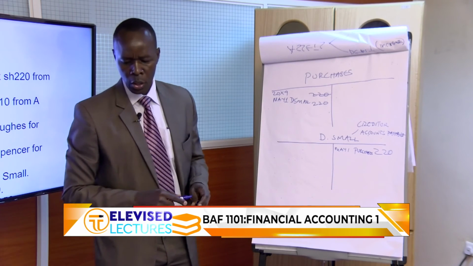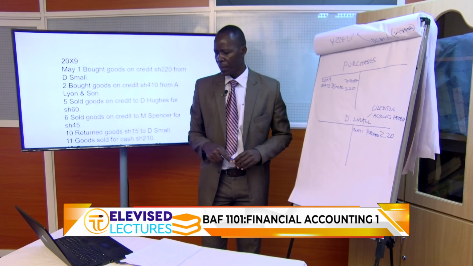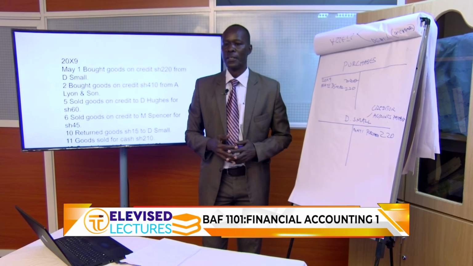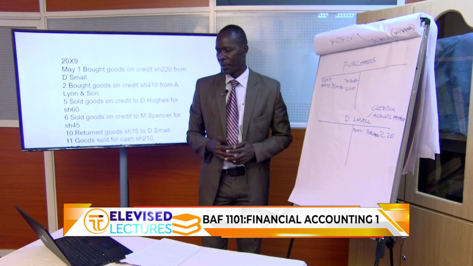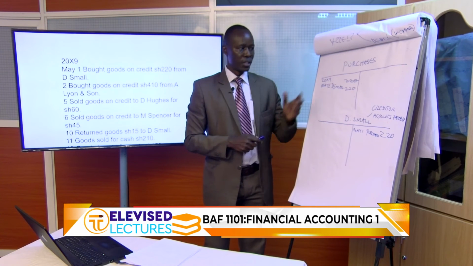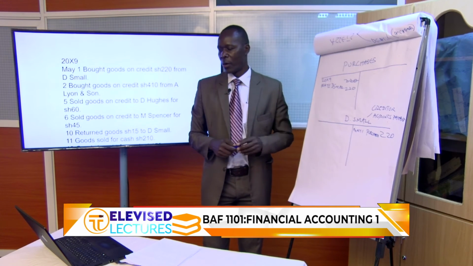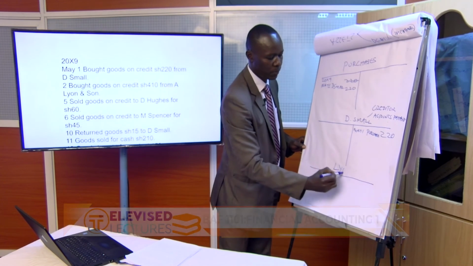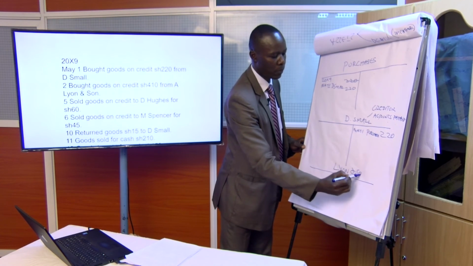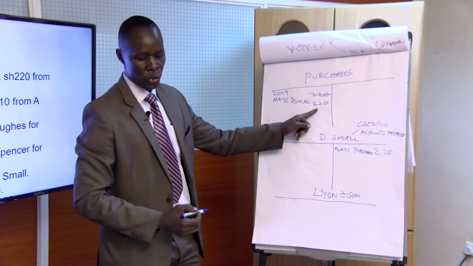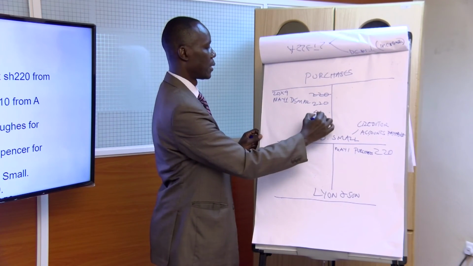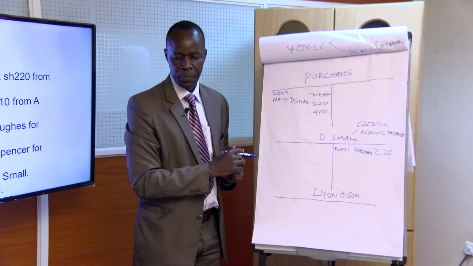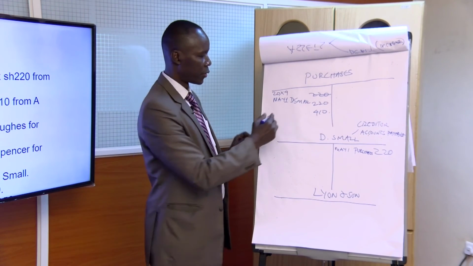Let's go on to the second one. Bought goods on credit, 410. So it's purchases again, but now it was bought from Leon and Son. The goods are worth 410 there. When did this happen? On 2nd of May.